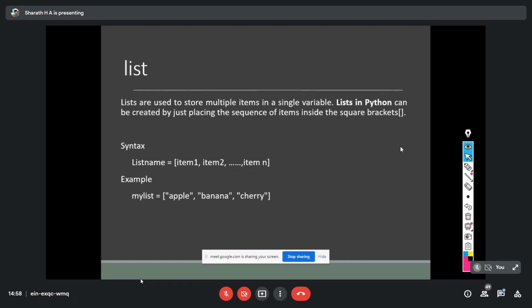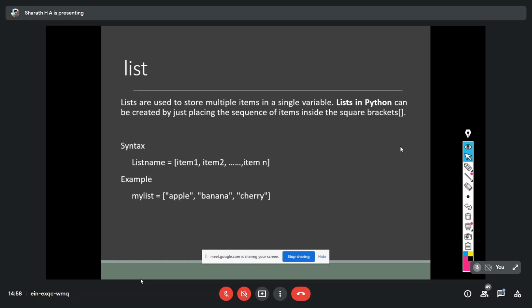Objects means anything. It might be an integer value, or a string, or it might be a list also. That means I can store a list within a list, and we can store a tuple within a list, and again we can store sets or dictionaries within a list. I can store any sort of data or data structure within a list.